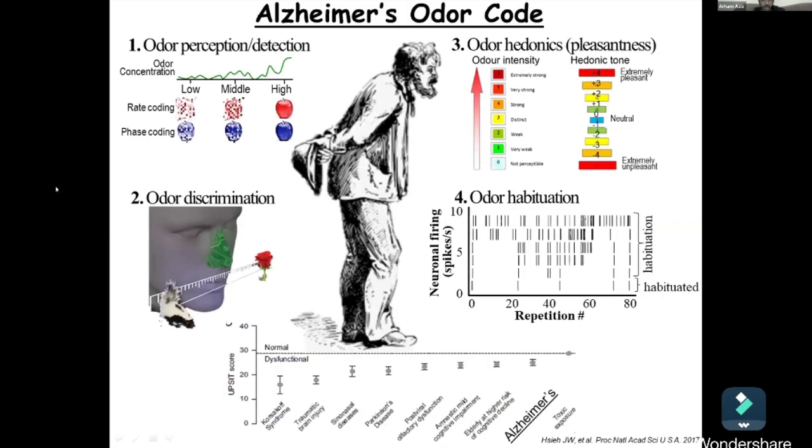Now, why olfactory brain regions? Because patients with Alzheimer's disease experience deficits in the four basic electroolfactogram, or EOG, modalities of the olfactory mechanism a lot earlier and stronger than other disorders with olfactory problems. Number one, in the rate coding and phase coding in odor perception and detection. Two, in odor discrimination. Three, in odor hedonics. And four, odor habituation.